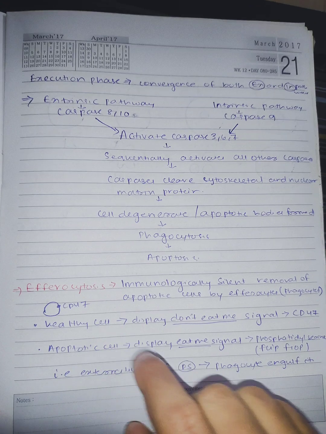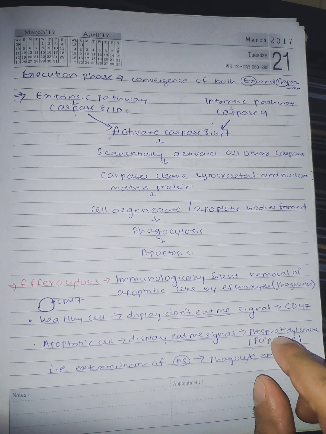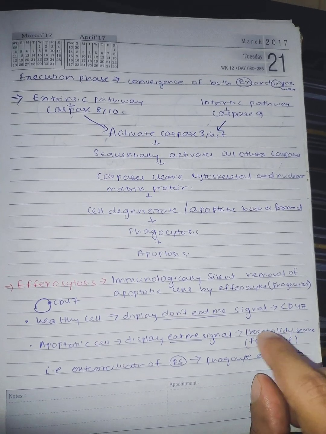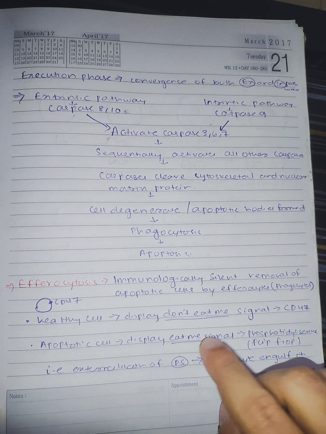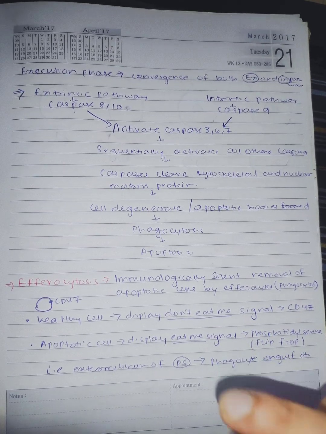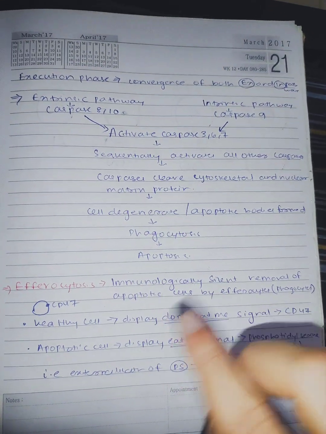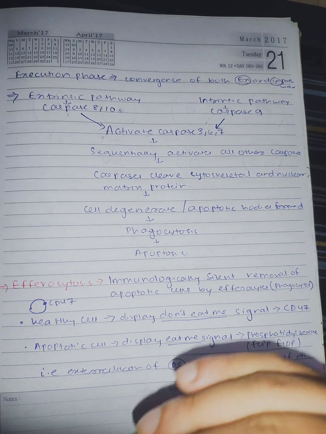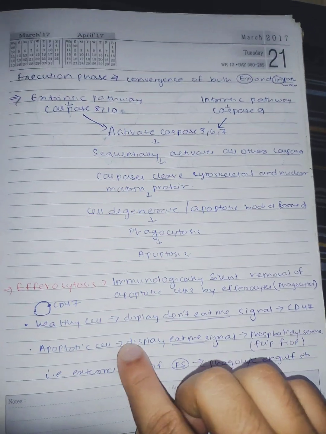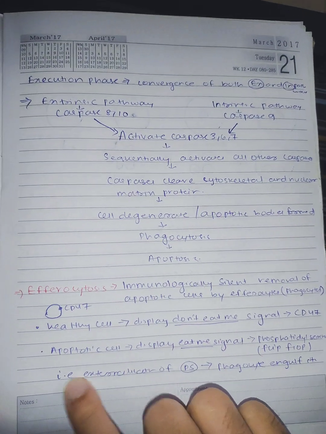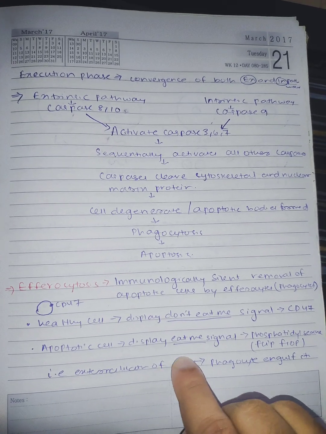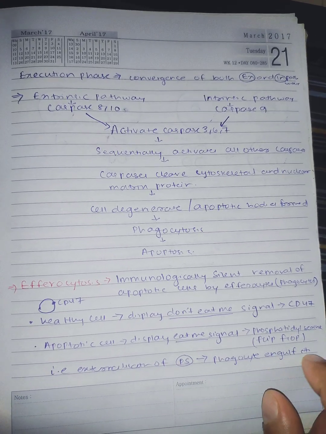But in the apoptotic cell, phosphatidylserine, which is generally present on the inner membrane, now flip-flops, meaning the inner side moves towards the outer side. Now phosphatidylserine, which was present on the inner side of the cell, gets exposed on the outer side. That displays an eat-me signal. That is externalization of phosphatidylserine. Now the phagocyte engulfs it.